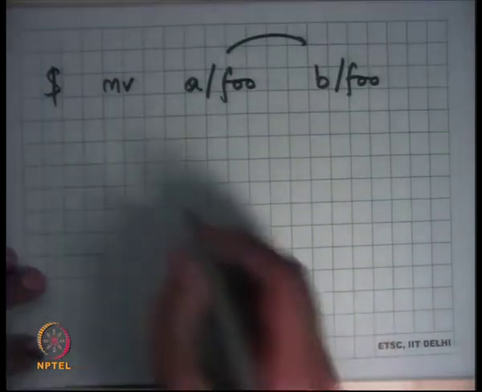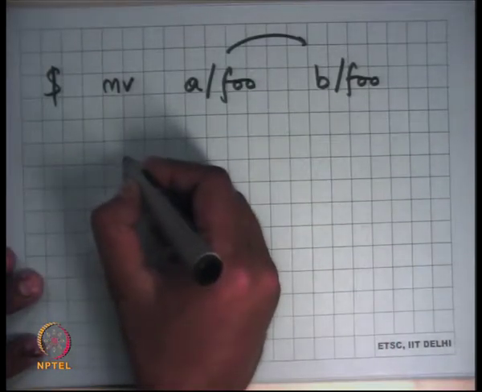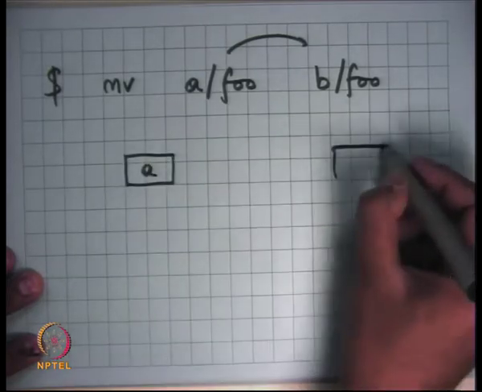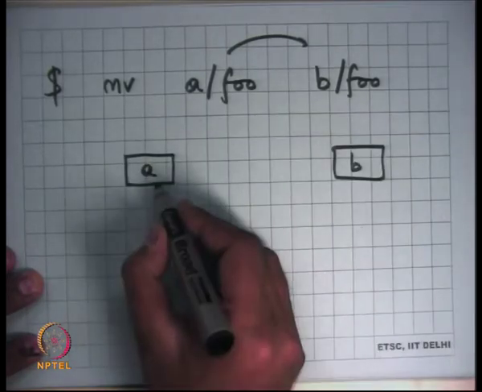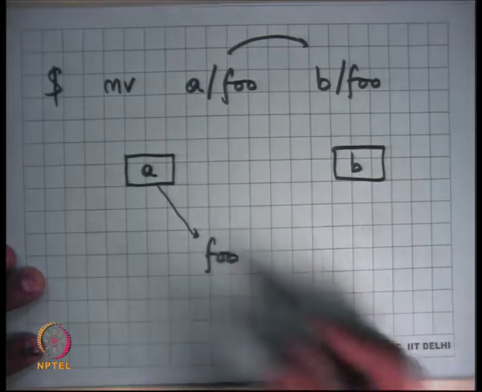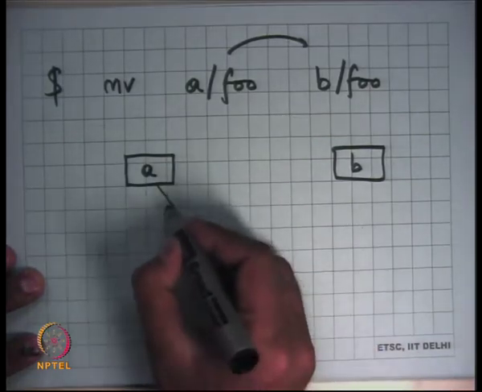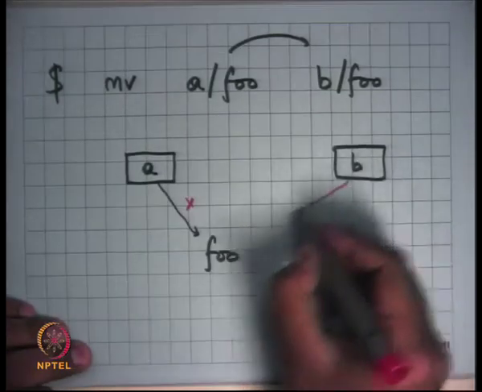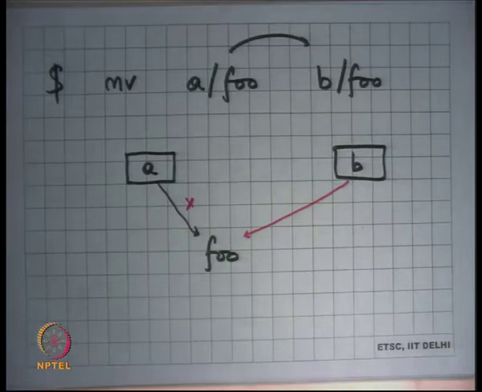So in this case there are two things that need to happen. Let's say this is A and this is B, these are directories. Earlier A was pointing to foo, and now you want to remove the pointer from A to foo and create a pointer to foo from B.